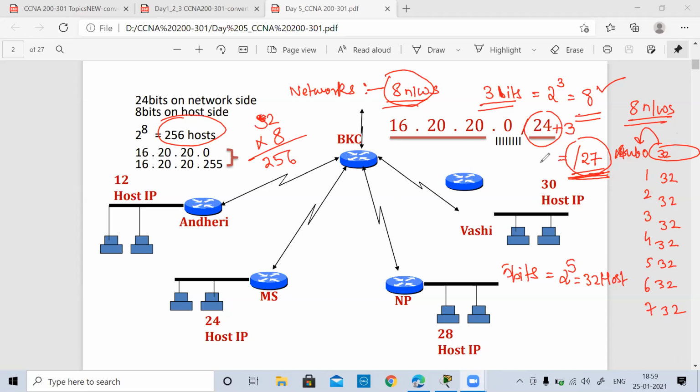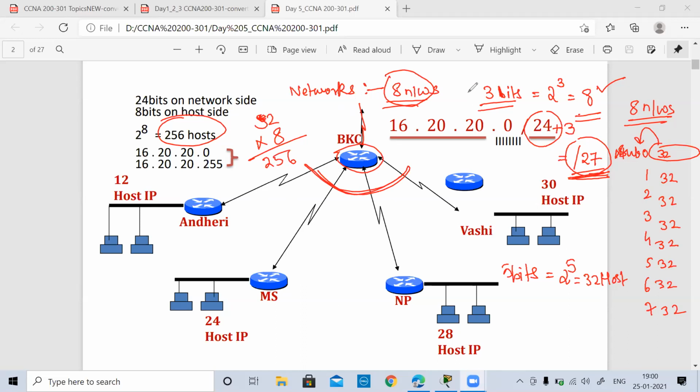Is this part clear? Yes, ma'am. I have a question, please. Yes, sure. We have 4 networks here, but why did you exclude BKC? Because BKC itself can be a network as well. No, I haven't excluded the networks over this side. Above that, I have excluded as of now because I don't know what is connected over here. I am just considering the network design from my headquarter to all my other branches. Okay, clear. Thank you.